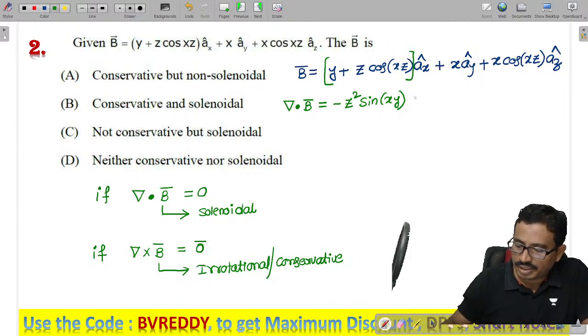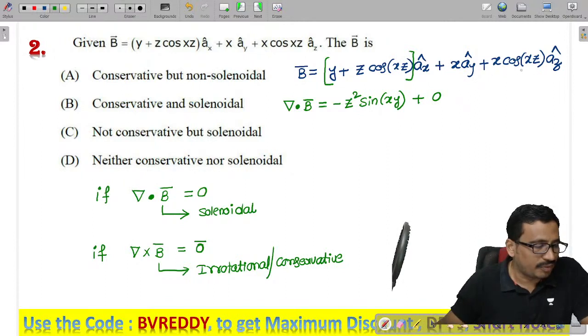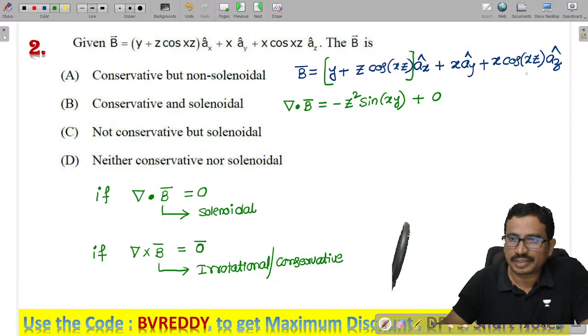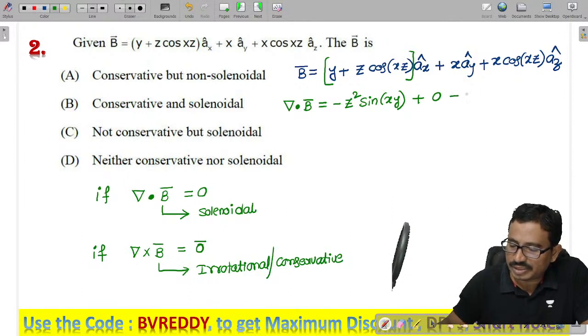Next, here this derivative is 0. Next, the derivative of cos is minus sine, so we will get a minus sine. And thereafter, this is minus x into cos, so that is sine xy.